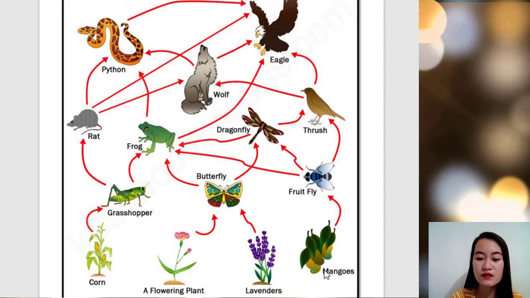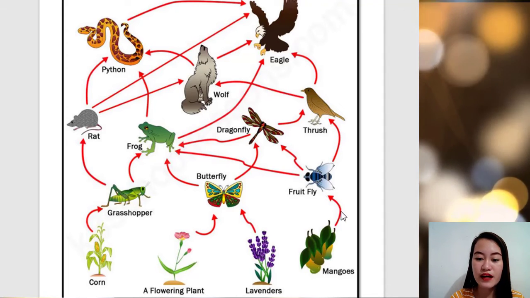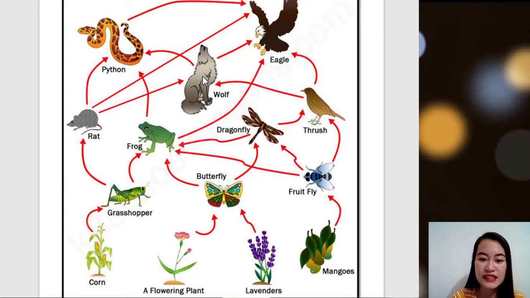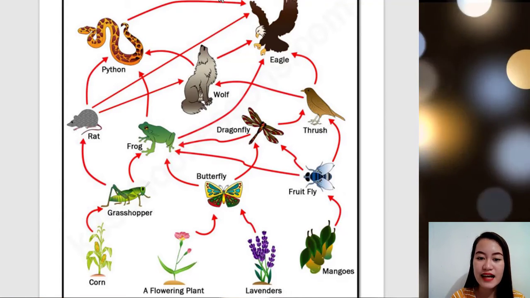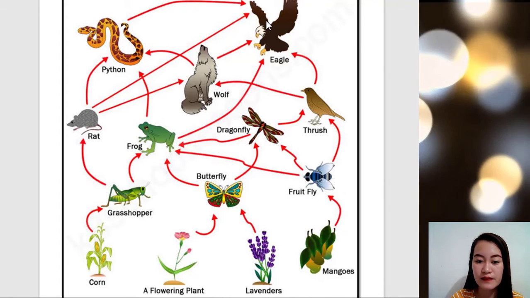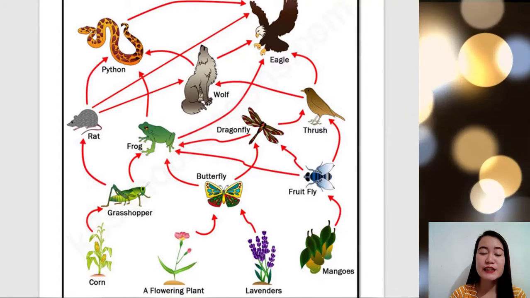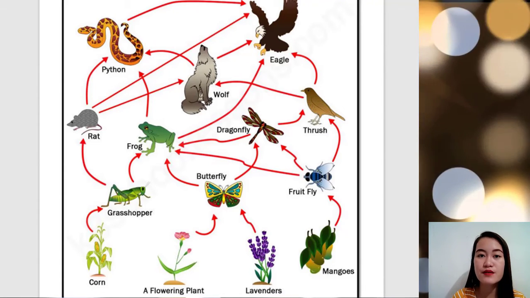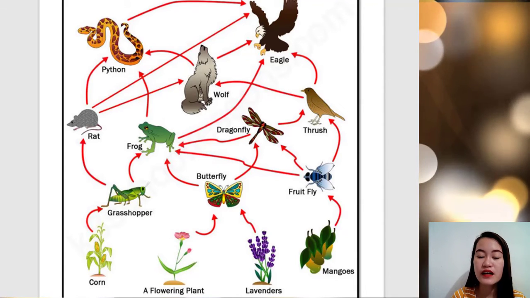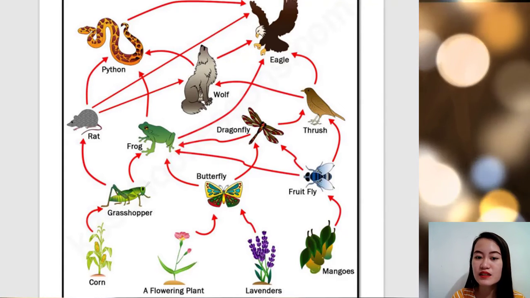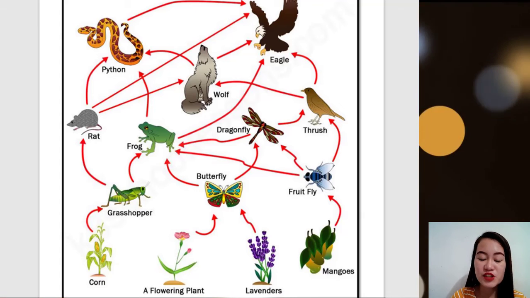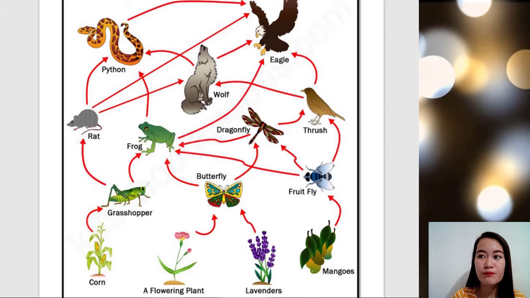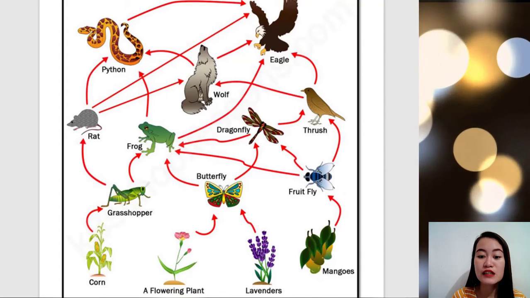Then the last we have the mangoes. It is eaten by the fruit fly, eaten by the thrush, eaten by the wolf, eaten by the python, and last is eaten by the eagle. So, ganito po yung pag-a-analyze. Wag niyong kakalimutan. It starts with the producer, and marami ng kasunod na consumer. Pero, syempre, dapat organized kung sino yung mga kumain.